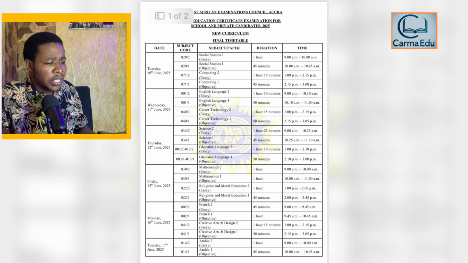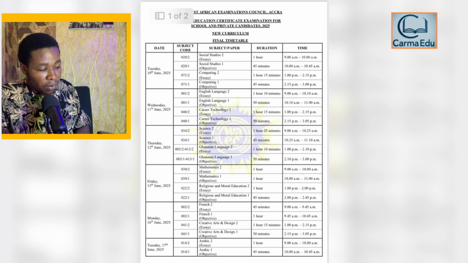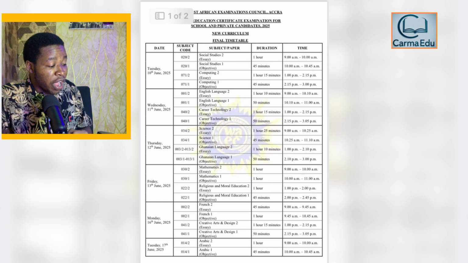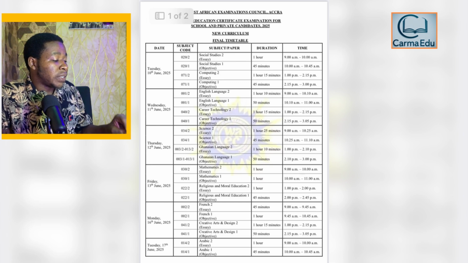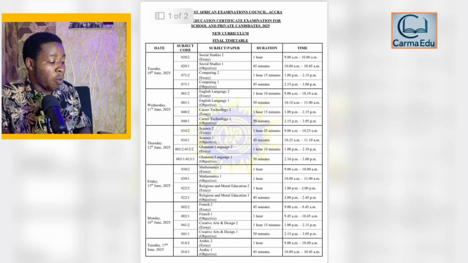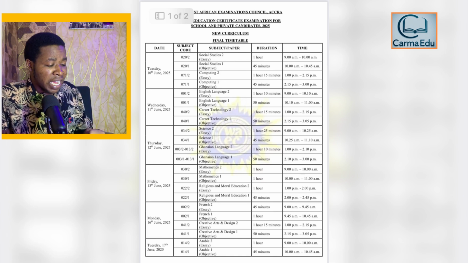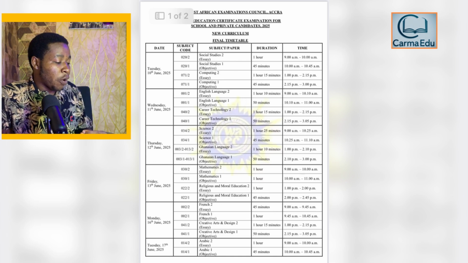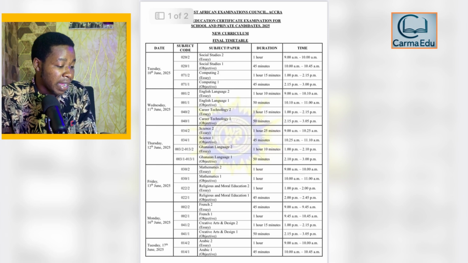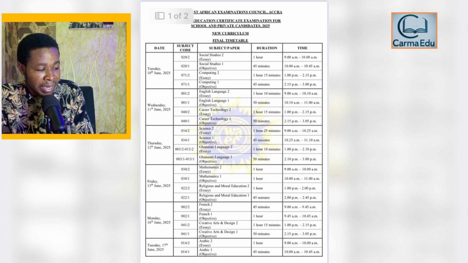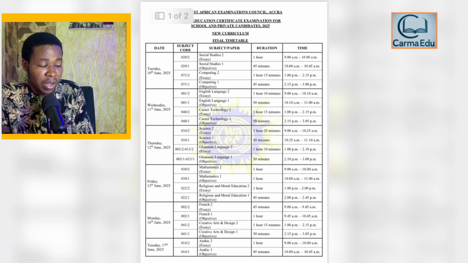And also on Tuesday, 17th of June 2025, for those of the schools that do English and Arabic, there is the Arabic paper. Arabic paper 2, that is the essay, 1 hour, from 9 a.m. to 10 a.m. Now paper 1, that is the objectives, lasts 45 minutes. It starts at 10 a.m. and ends at 10:45.